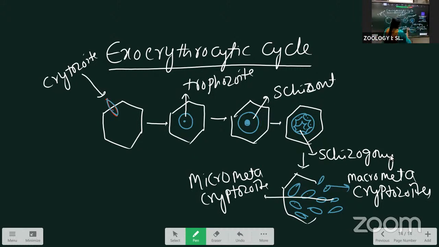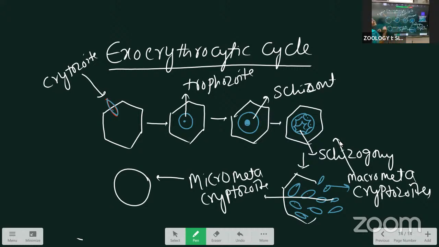Some are smaller, which we call micro metacryptozoites, and some are larger, which we call macro metacryptozoites. The micro metacryptozoites directly enter and attack the RBC, and the macro metacryptozoites enter one more liver cell